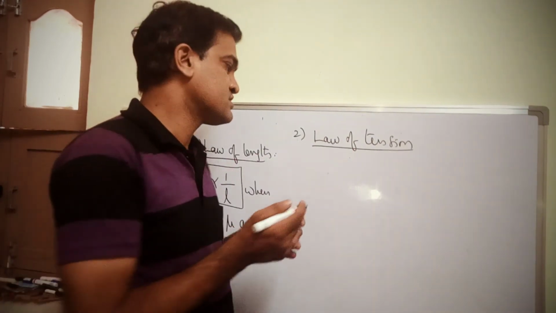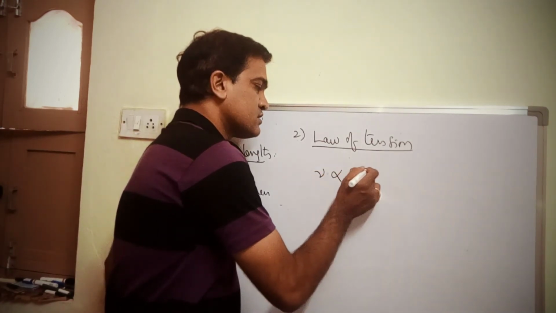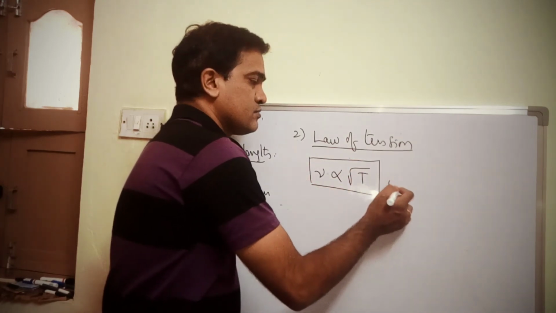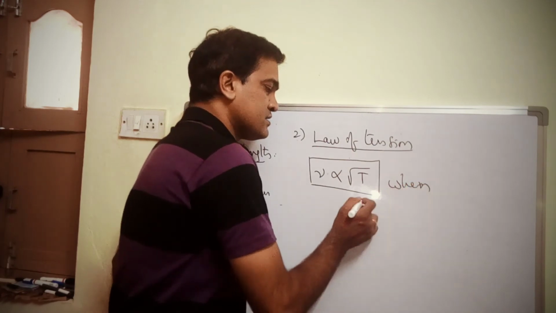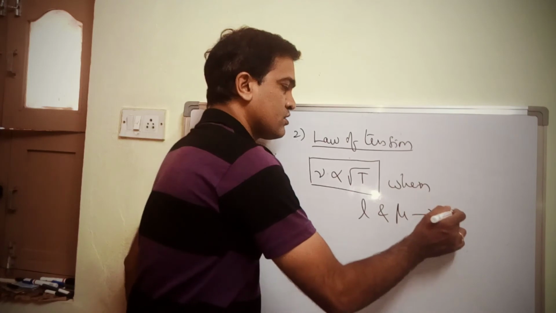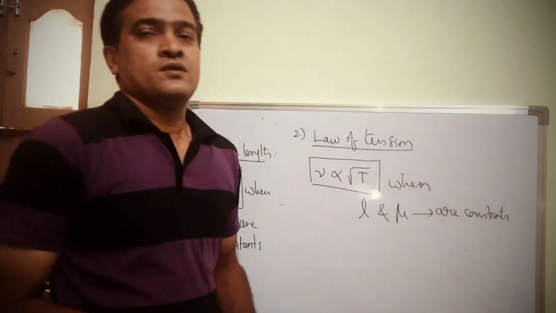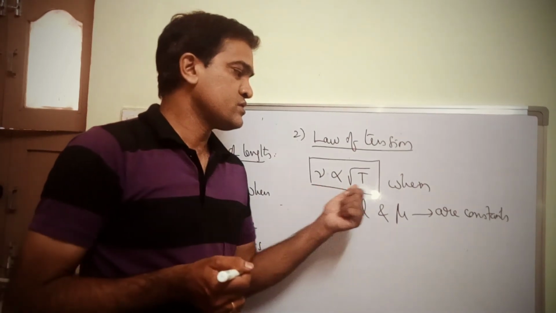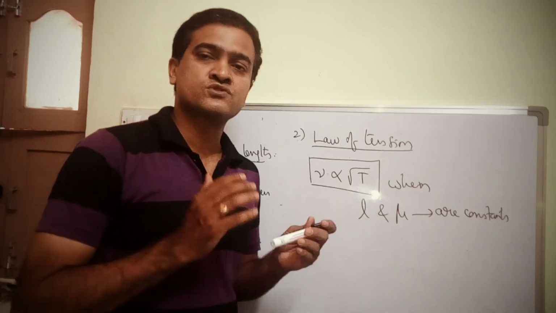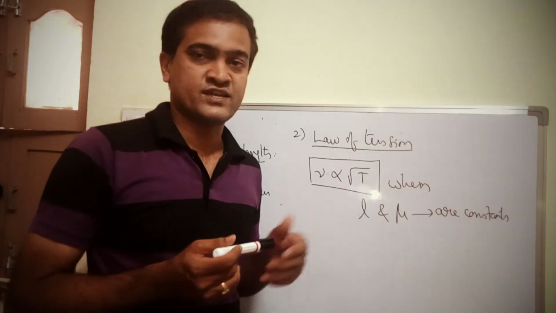So law of tension is nothing but frequency is directly proportional to square root of tension, provided length and linear mass densities are constants. Okay? Frequency is directly proportional to square root of tension produced in the string. This is called the law of tension.